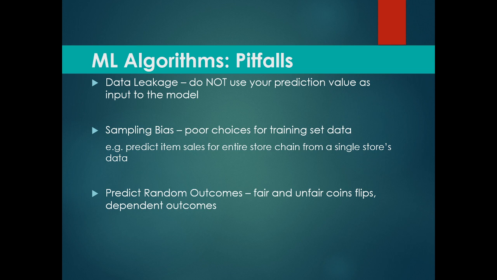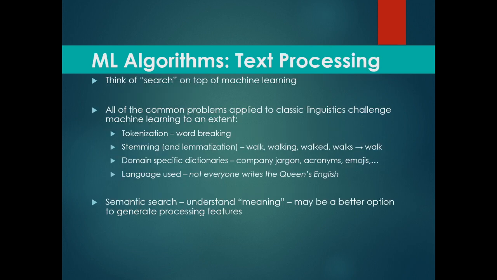Also be careful about predicting random outcomes. Fair and unfair coin flips, dependent outcomes, these are all random outcomes. So machine learning can only do so much in those areas. Now let's look at the text processing part of machine learning algorithms. Think of search on top of machine learning.